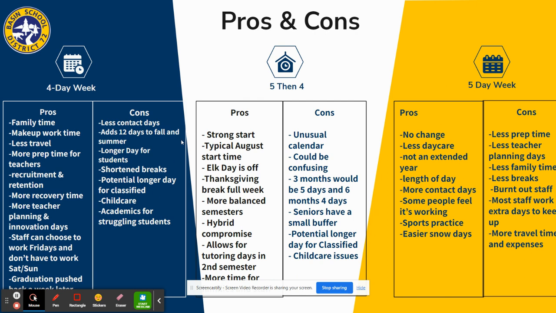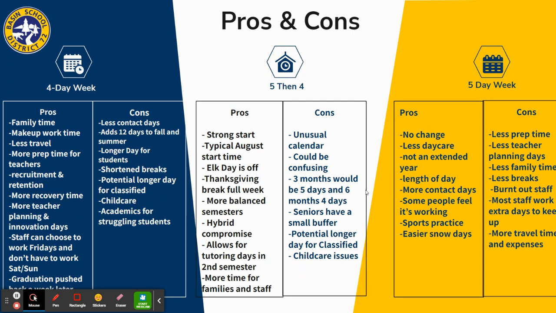The 5 then 4 is, again, a bit of a compromise between either of these. So the pros are that it starts strong in August with a typical August start time, 5-day weeks. You have Elk Day off and your regular breaks. There are more balanced semesters, so it's a little bit closer for semester 1 and semester 2. It allows for some tutoring days in the second semester. As we move into the 4-day weeks, we could have tutoring Fridays. And there's more time for families and staff when that switch happens.